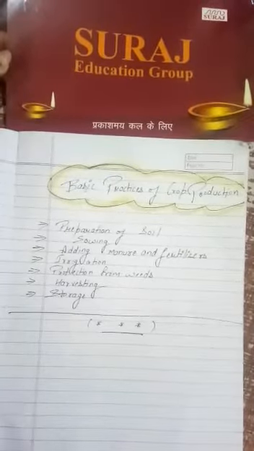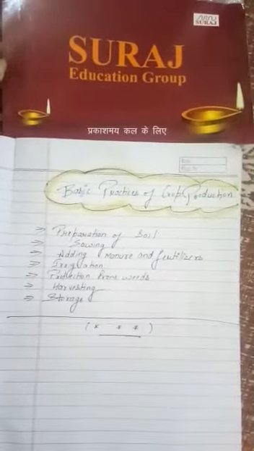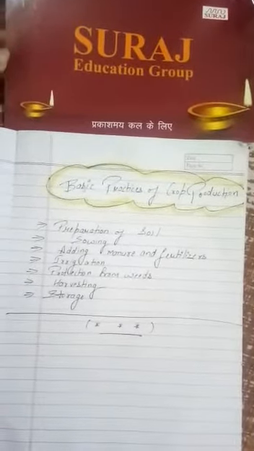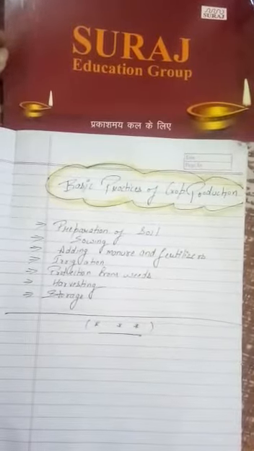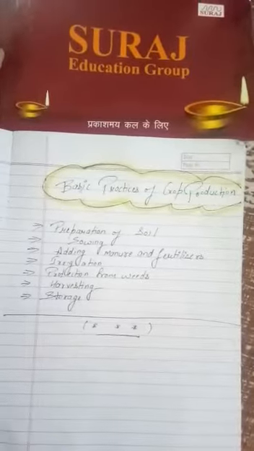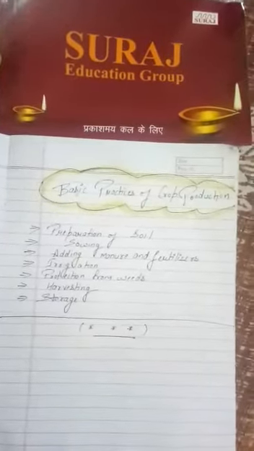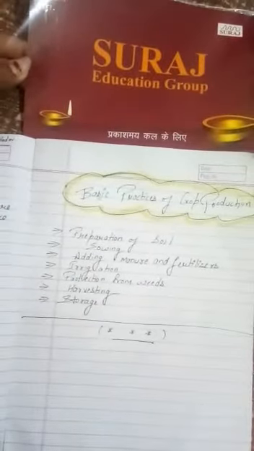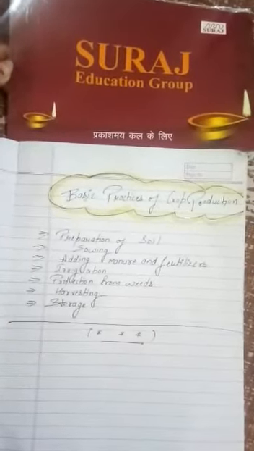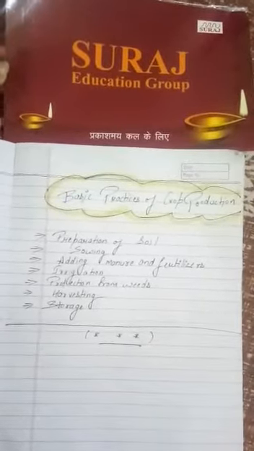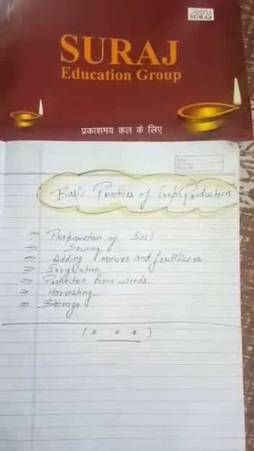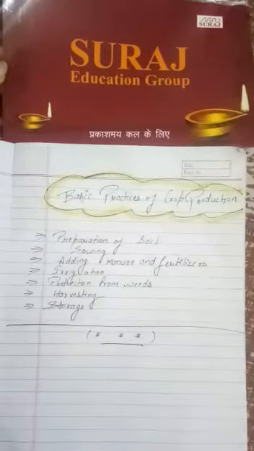Next is adding manure and fertilizers. Manure works in the crop as food works in our body. It gives the proper nutrients, components which are essential for our growth, as the manure and fertilizer are essential for the growth of the plants. So the manure will increase the yield and the fertilizer will increase the fertility of our soil. So the next step is irrigation. It means giving water to our plants.